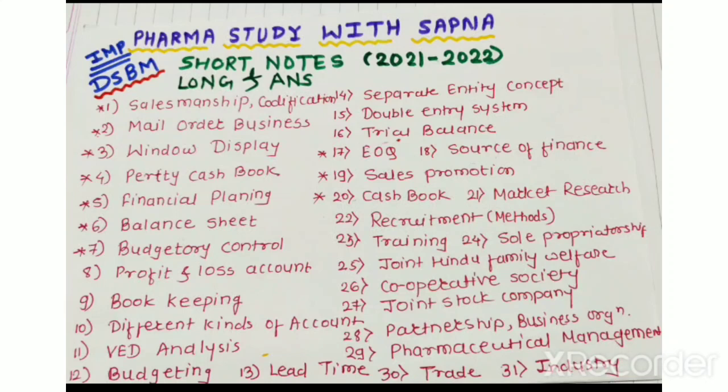First one is salesmanship, codification. You have to prepare salesmanship and codification. It is very important.